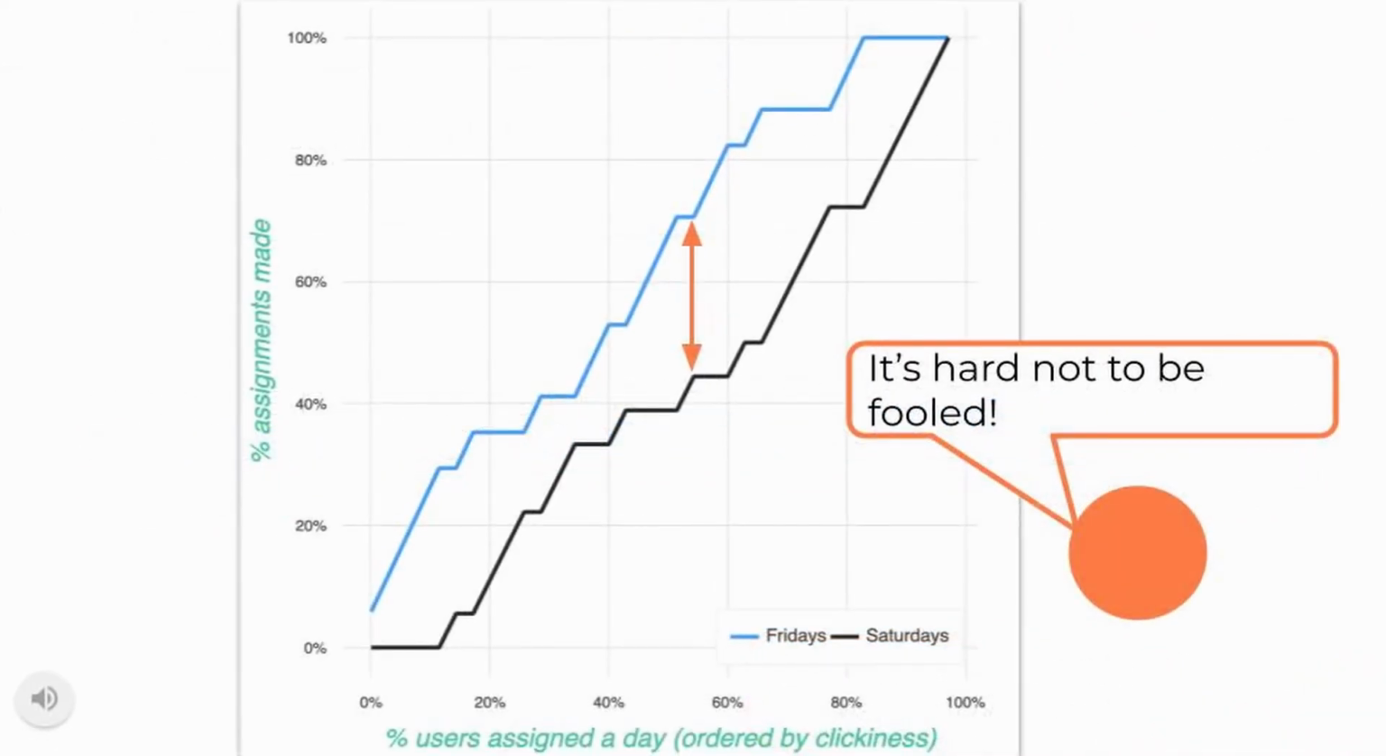Some users just tend to click more on messages in general. They're more clicky. Saturday wasn't better. We just assigned Saturday more often to more clicky users.